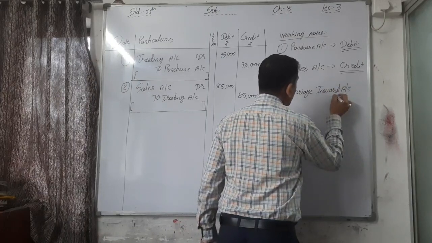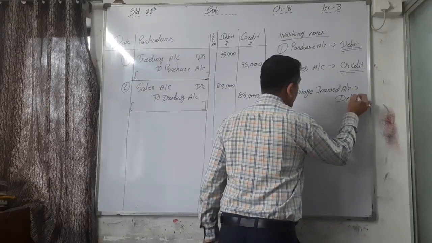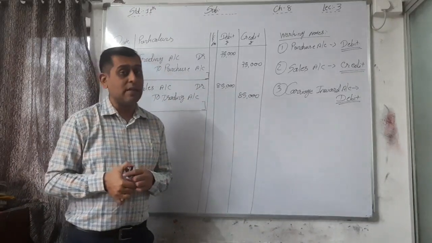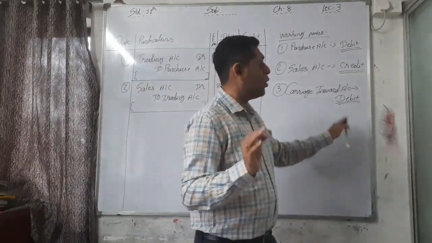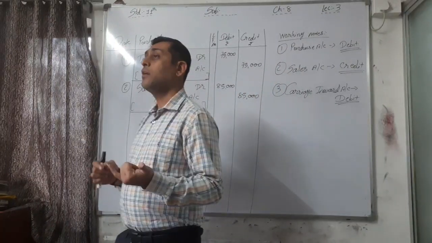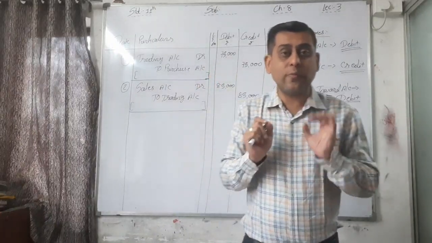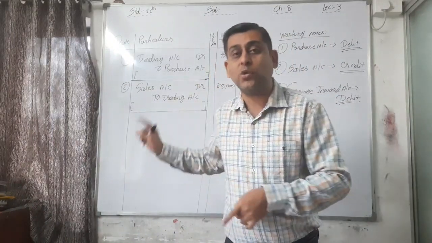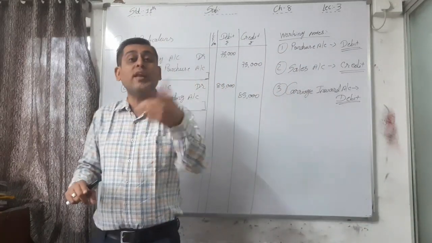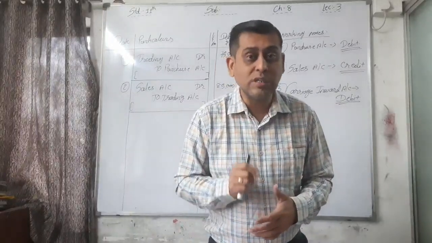That is also a purchase related expense, and expense always has a debit balance. Carriage inward is our expense of the business. All expense accounts are debited. Okay, so here I have to close it, but this is a purchase related expense. All types of purchase related expenses are transferred to trading account, and all the remaining expenses as well as incomes are transferred to profit and loss account in the closing entries.